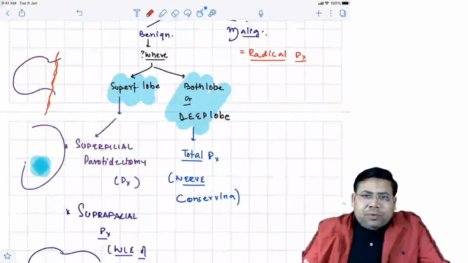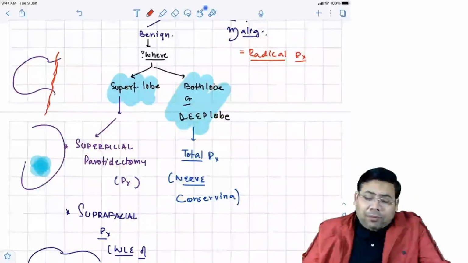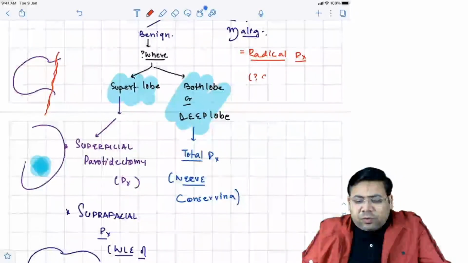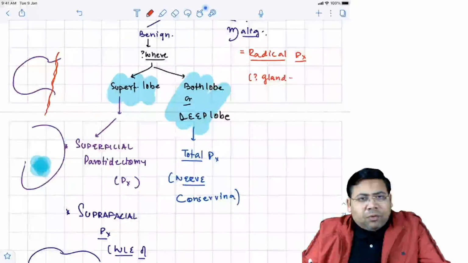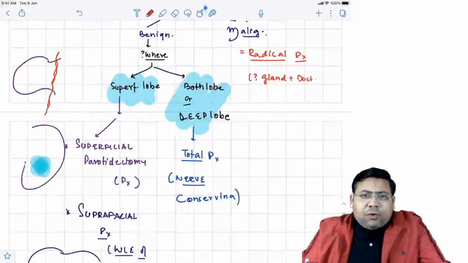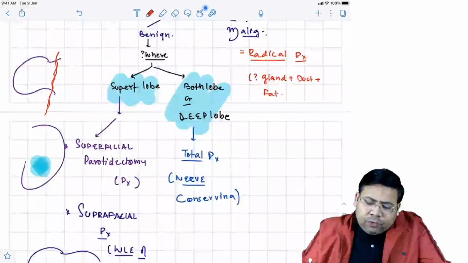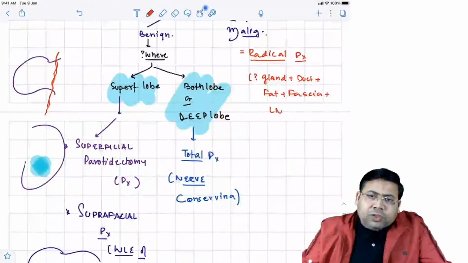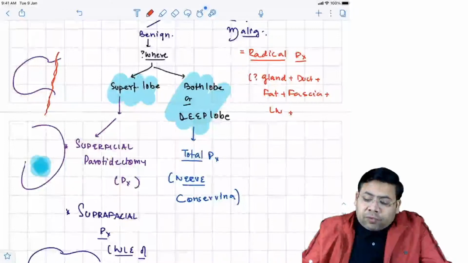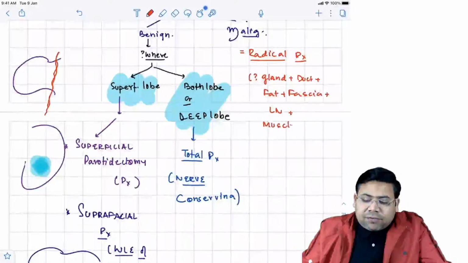So radical parotidectomy, when you talk about the management, what are you going to remove, students? You are going to remove the gland, the duct, the fat, the fascia, the lymph nodes, and the muscle. What are the muscles that we remove?